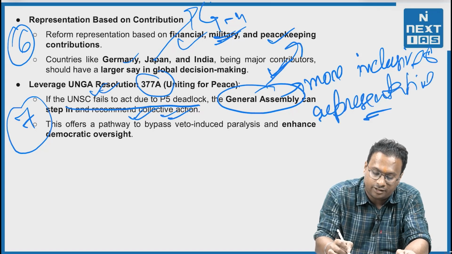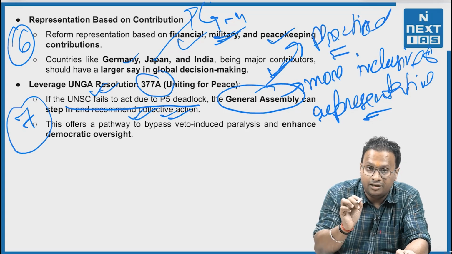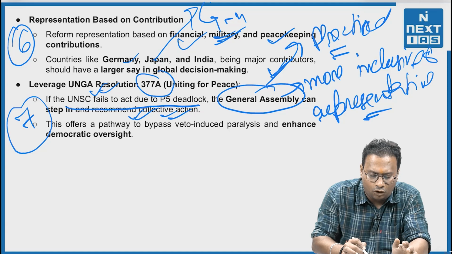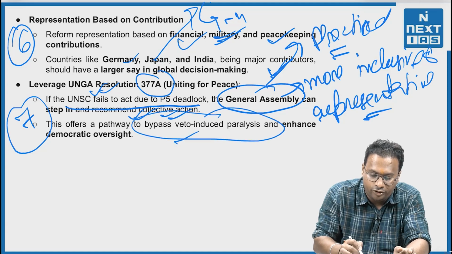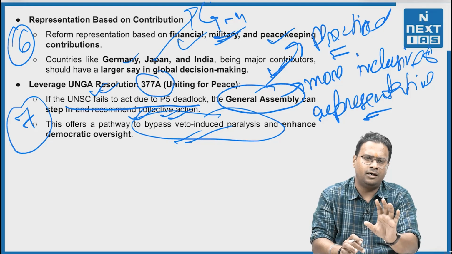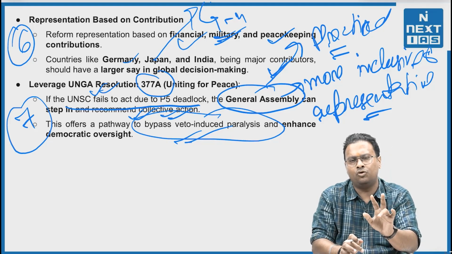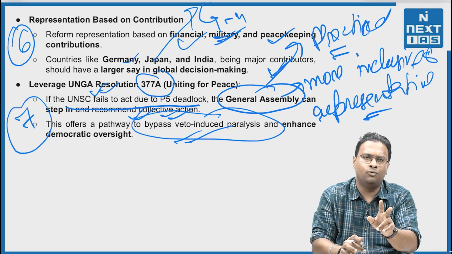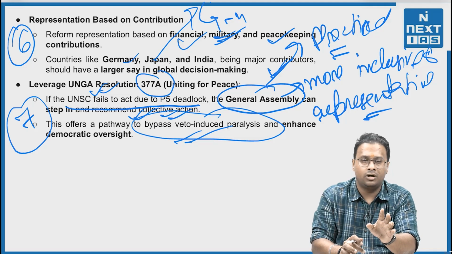And this should be practiced very diligently as well, right? So this offers a pathway to bypass veto-induced paralysis and enhance the overall democratic oversight of the decision-making process. That will be more people driven, more democratic, and more governance driven as well.